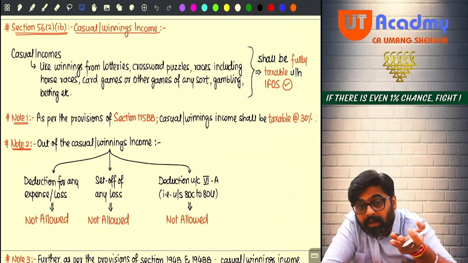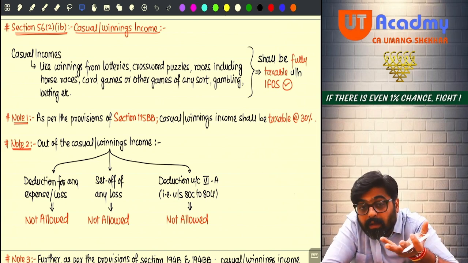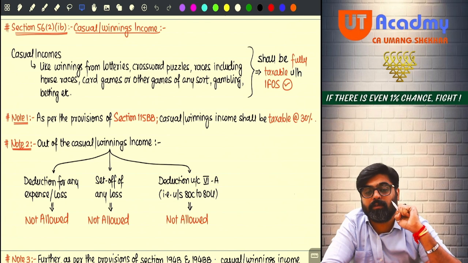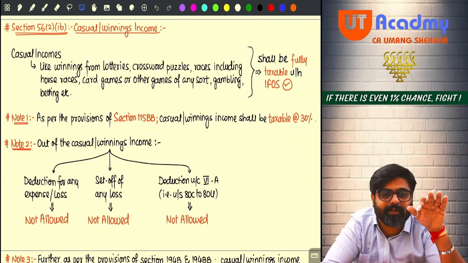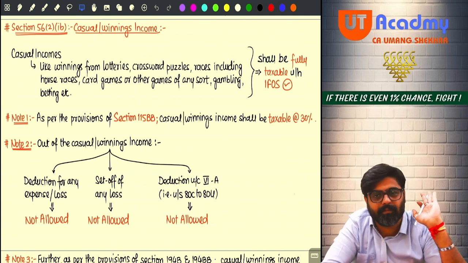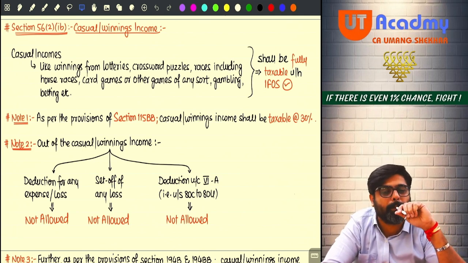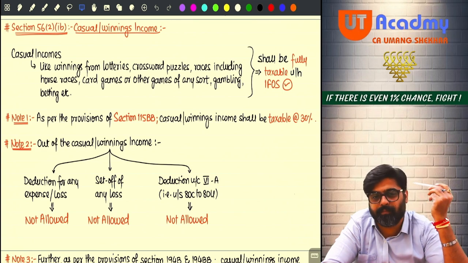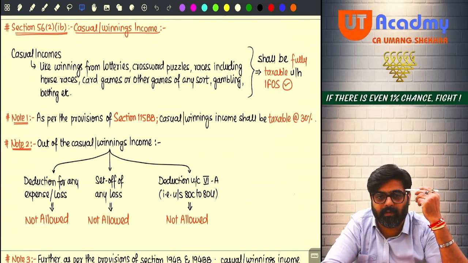So when you win, you get some winnings. When you lose, it is a loss on such activity. Done? Now pay attention. If you win, you will get money, you will get income.